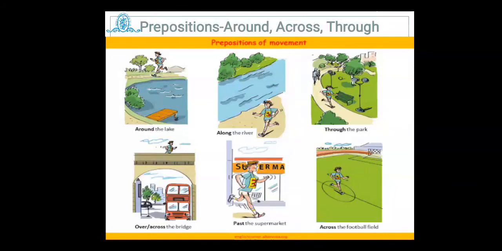Next is over or across the bridge. It means the man is over the bridge. The man is walking across the bridge also. The man is walking past the supermarket, means he is going to pass the particular supermarket. For that purpose we use past. Across: the man is running or walking across the football court or football field. So around, across and through, these three prepositions are used in three different conditions.